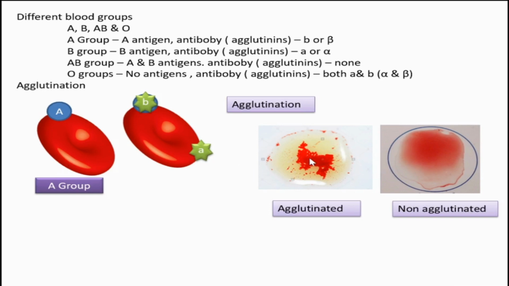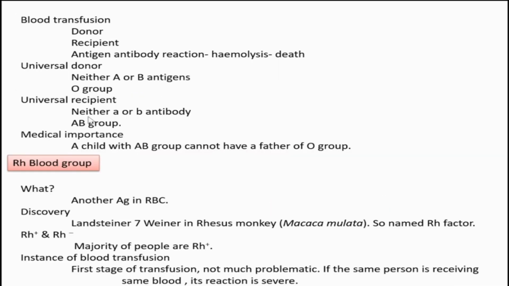So this is the agglutinated. Okay, I think you understand what is the term agglutination. Next, another term is blood transfusion. Transfusion means blood from one person is transferred to another person. The person that is giving blood is called a donor, and the person who receives blood is called a recipient. Whenever a mismatched blood is given to a recipient, there will be an antigen-antibody reaction, and as a